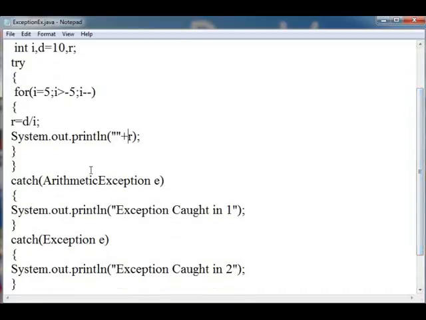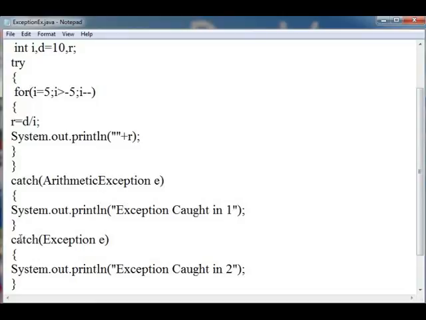Okay, so for creating the catch, you have to just write the keyword catch, and in the parentheses you have to write the name of the class which may catch the exception. Here this will cause an arithmetic exception, so I am writing ArithmeticException e. This object will be created of the ArithmeticException when the exception is caused, and it will write "exception caught in 1". And after this I am creating another catch.